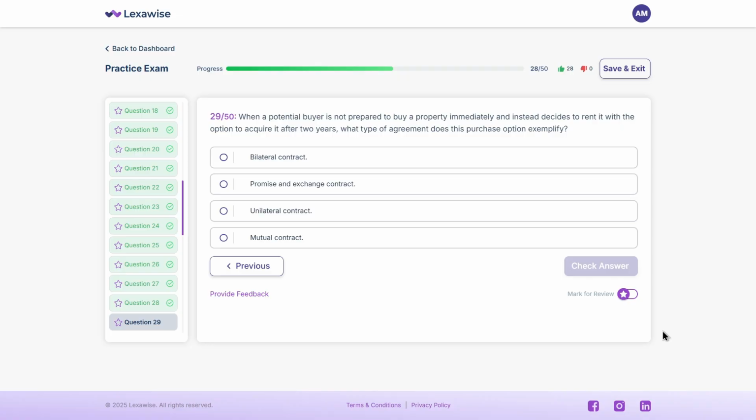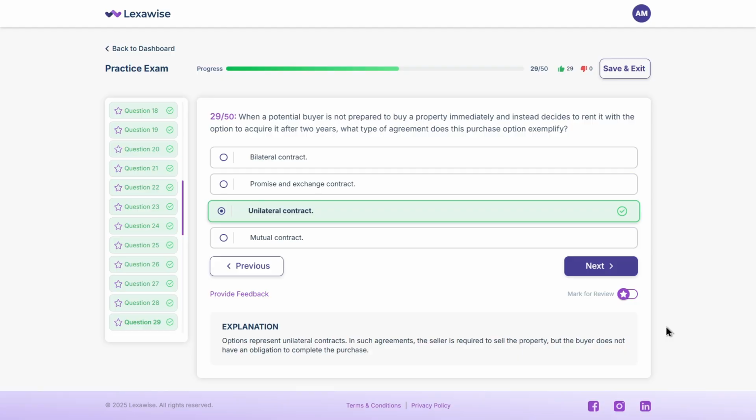The correct answer is C. Unilateral contract. This is an option to buy, which only obligates the seller to perform. The buyer has a choice, not a requirement, to go through with the purchase.